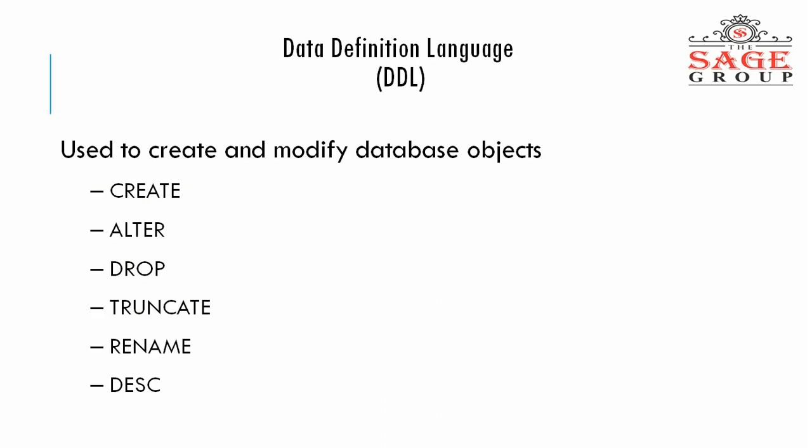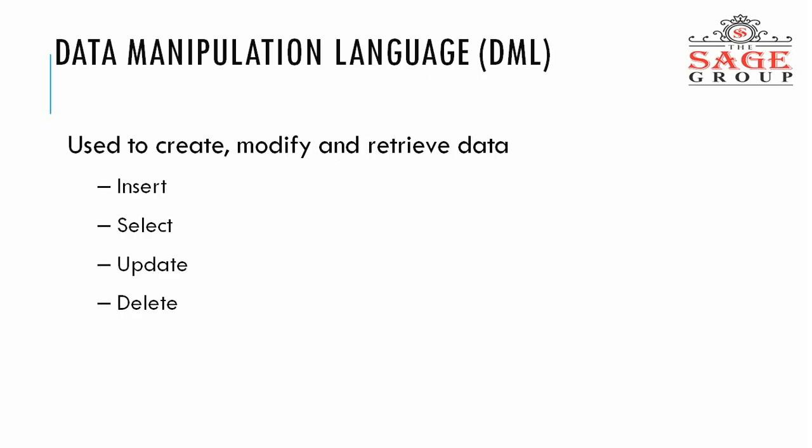Now we have already told you about data definition language. These are some commands for the data definition language: create, alter, drop, truncate, rename, and describe. Okay. And now next, data manipulation language. That also has some commands used to create, modify, and retrieve the data.